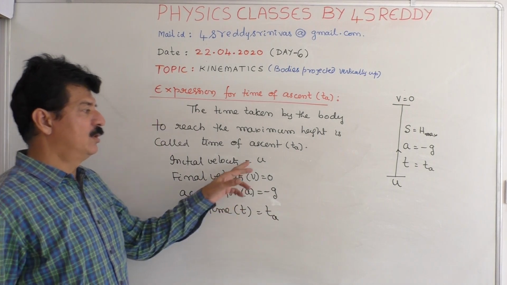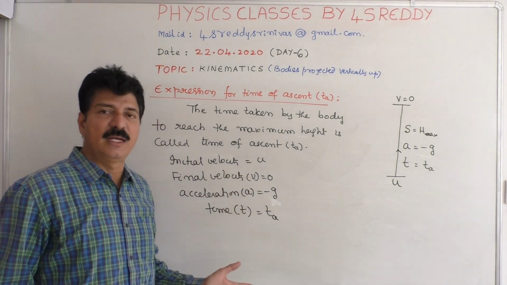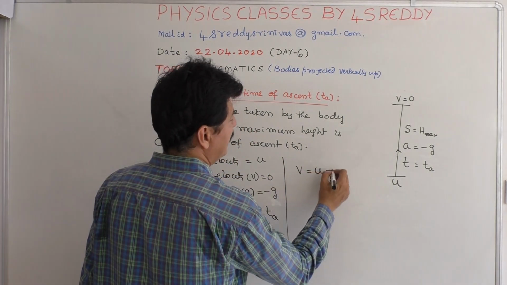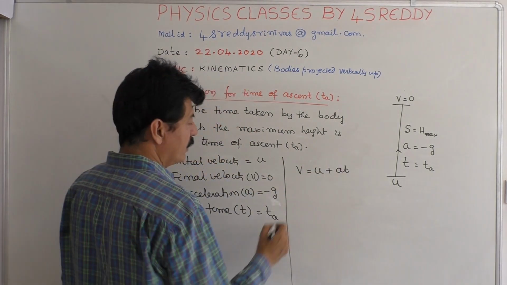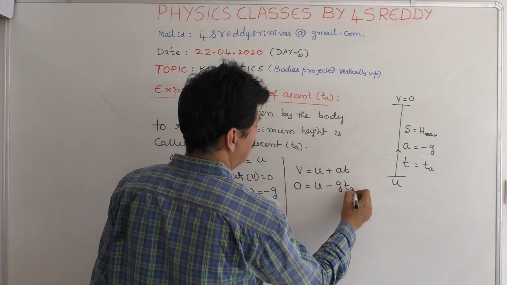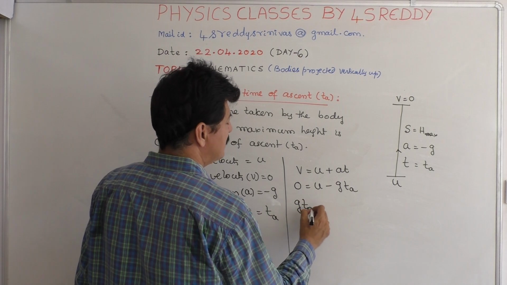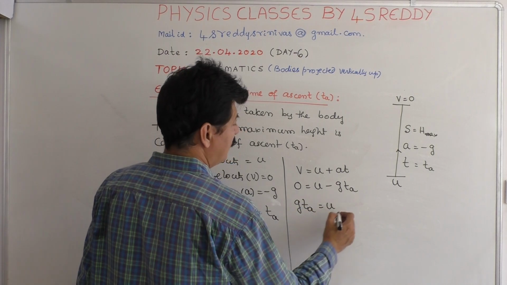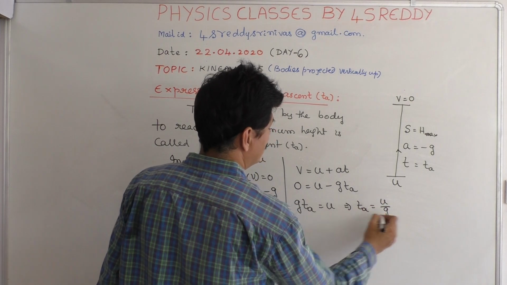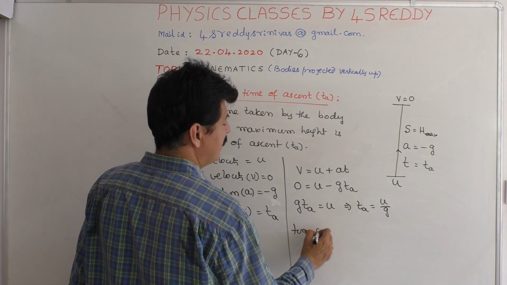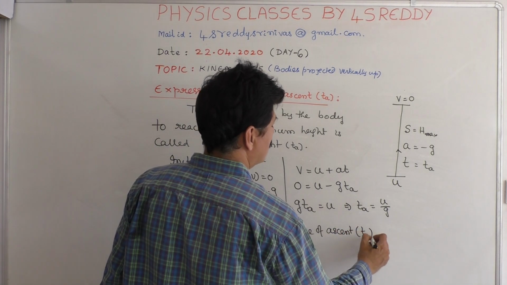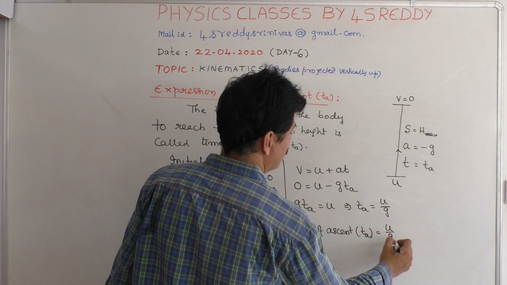Since you know u, v, a and t, we can use the basic equation v is equal to u plus at. Then 0 is equal to u minus gta, or gta is equal to u. Therefore ta is equal to u by g. Therefore time of ascent ta is equal to u by g.